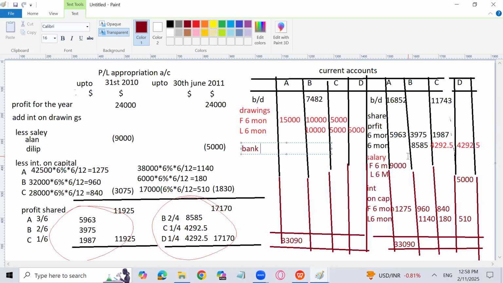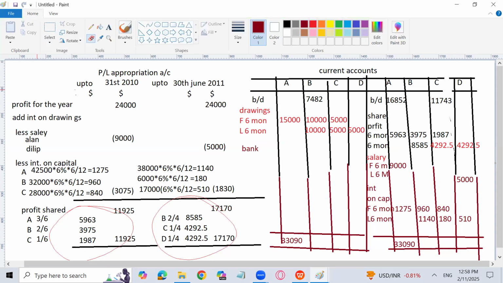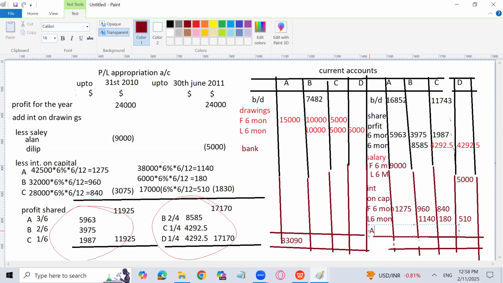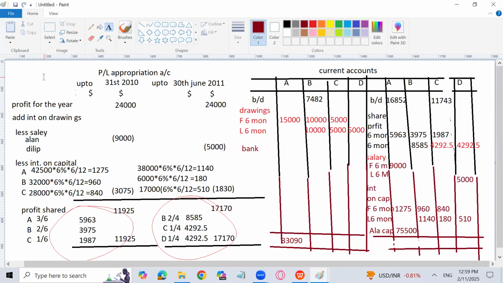Right, Amir? So we have to write that amount now. Don't miss that. This is a new point. That's why I have written it again and I'm telling you again. Because this is something rare which has been asked in the question. So the total is not here because I have to go credit the current account also. So current account is going to be credited over here because of LN capital account. Right? And the amount is 75,500. Now I will go for the total of the credit side. And how much it is going to be?